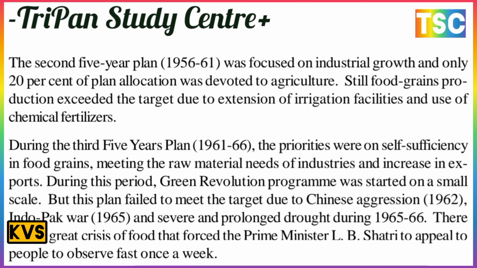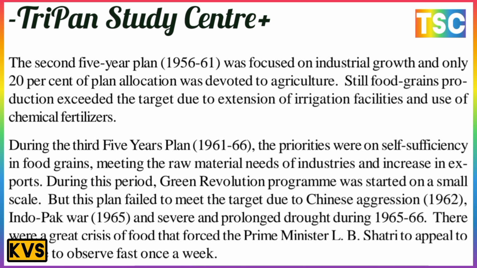But this plan failed to meet the target due to the Chinese aggression in 1962 and the Indo-Pak War in 1965. These two wars occurred in this period, along with a drought during 1965 to 66. Three disasters came at this time: the Chinese aggression, the Indo-Pak War and drought.